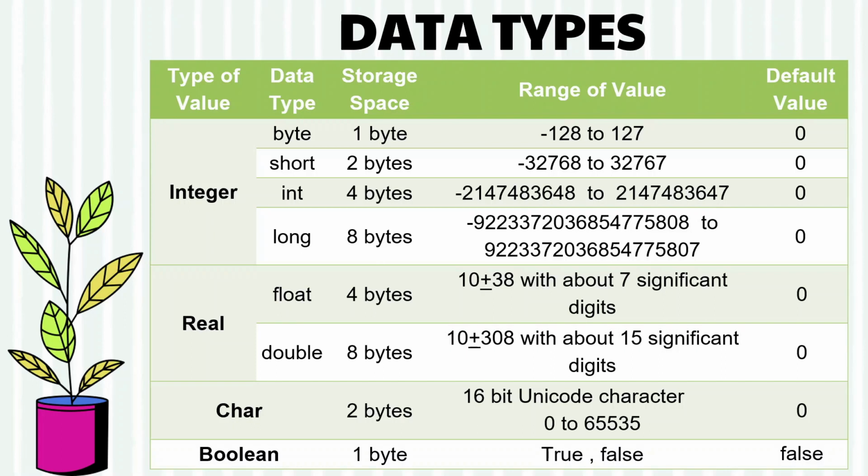Size of byte is 1 byte, short 2 bytes, integer 4 bytes, long 8 bytes, float 4 bytes, double 8 bytes, character 2 bytes, that is a 16-bit Unicode character set that holds a single character. Boolean holds one of two logical values, true or false, and the size of boolean is 1 byte. And byte represents integer values from -128 to 127, and short represents integer values from